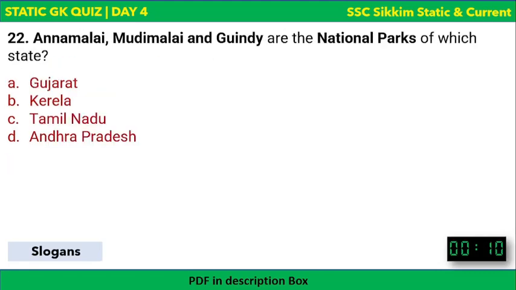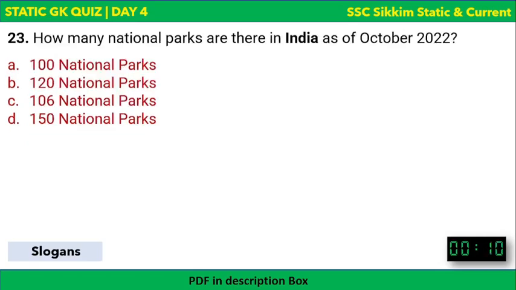Next, Annamalai, Mudumalai, and Gwendi are the national parks of which state? The options are there. Your time starts. Annamalai, Mudumalai, and Gwendi are the national parks of which state? The time is over. The correct answer to this question is Tamil Nadu. Okay, Tamil Nadu. Next, how many national parks are there in India as of October 2022?